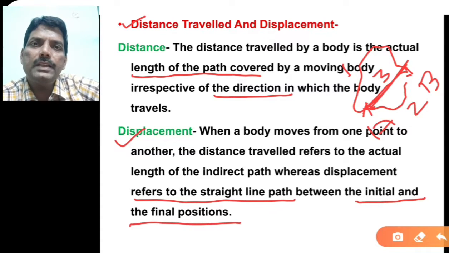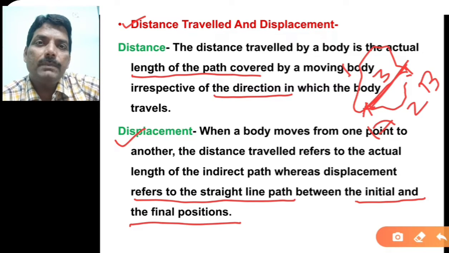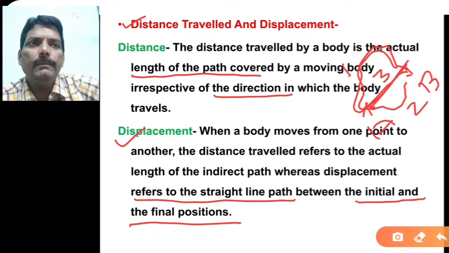If you join these two points by a straight line, then you can say that is the displacement. So you can easily understand distance and displacement. Distance means you can go by these three ways, but for displacement you have to go in a straight line only. Or you can say that displacement is nothing but a straight line joining the initial and final point.